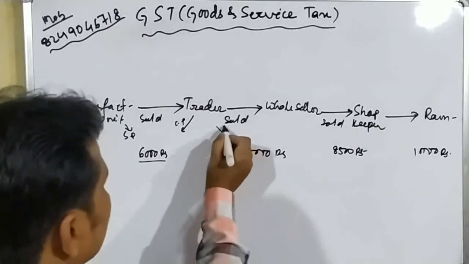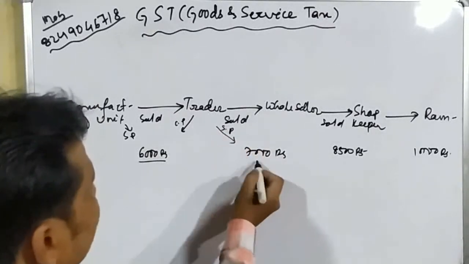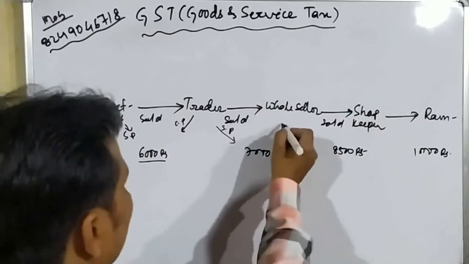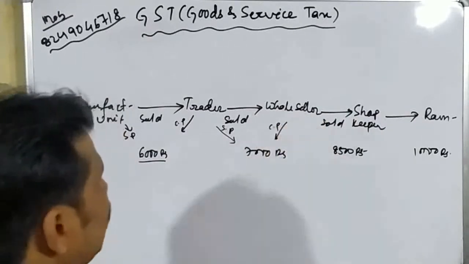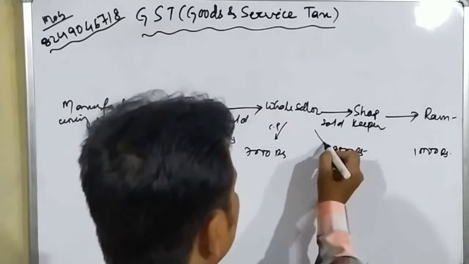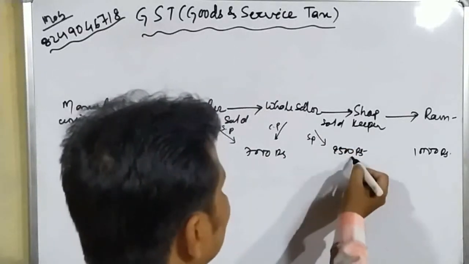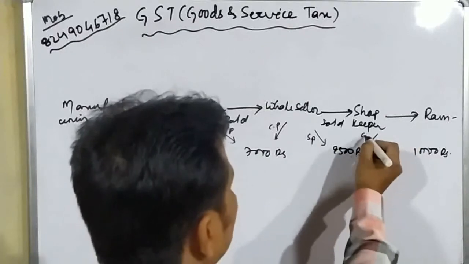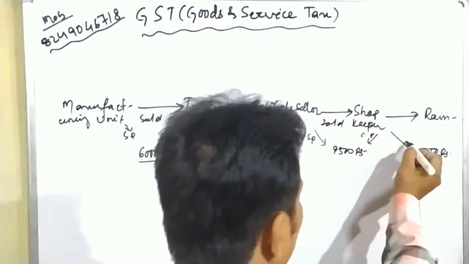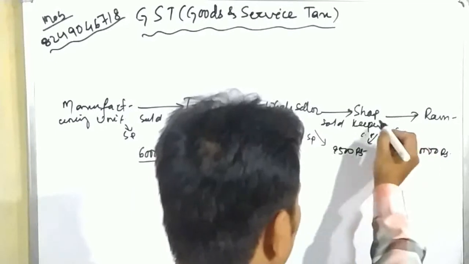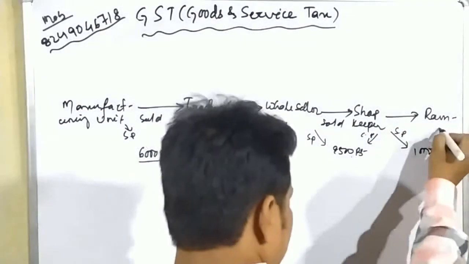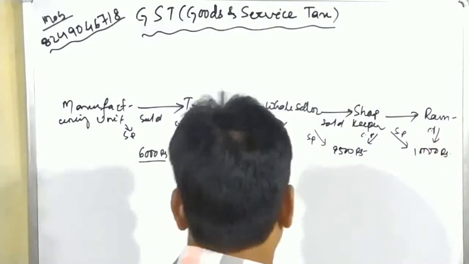Similarly, this is also the selling price for the trader, and this is the cost price for the wholesaler. And this amount is the same thing: the selling price for the wholesaler, and this is the cost price for the shopkeeper. And lastly, this is the selling price for the shopkeeper, and this is the cost price for Ram.